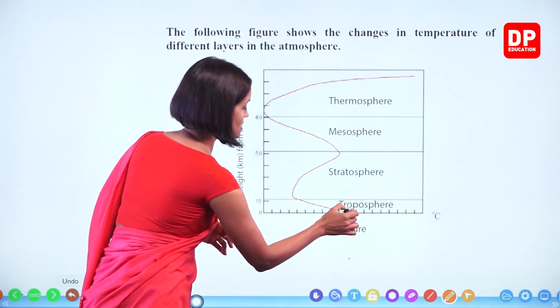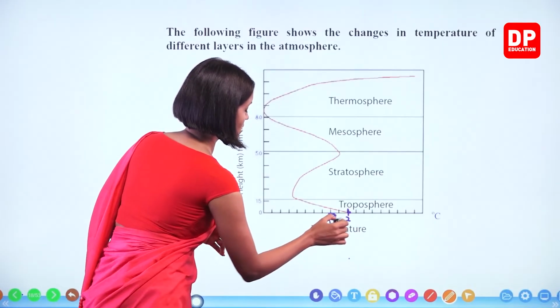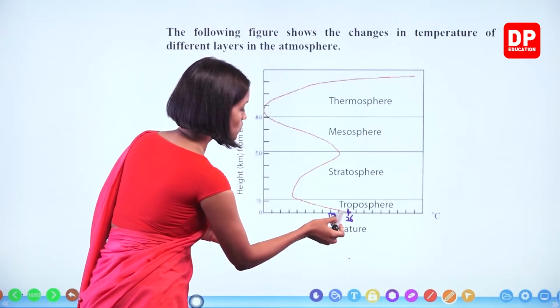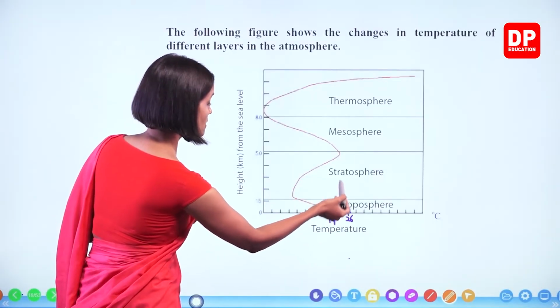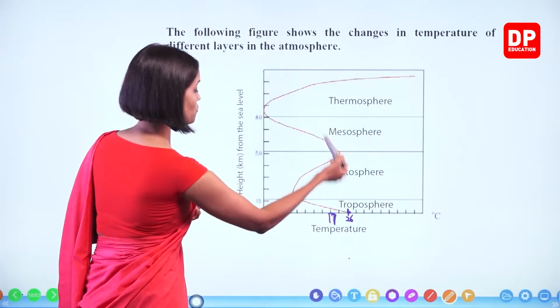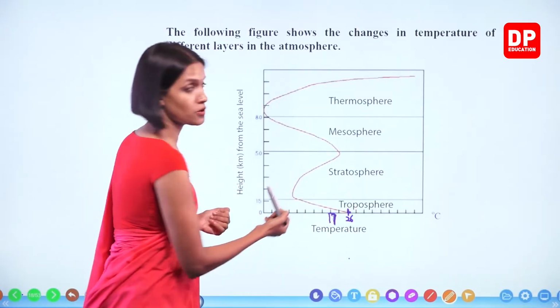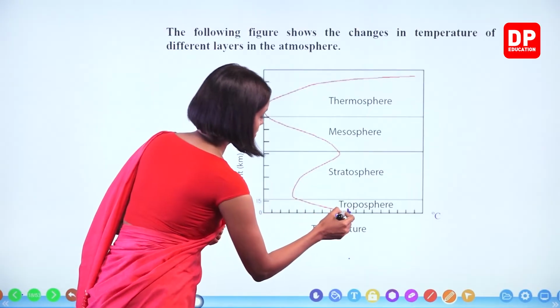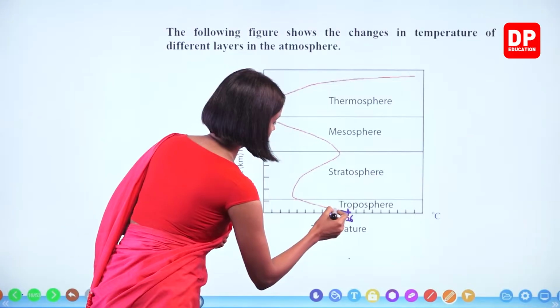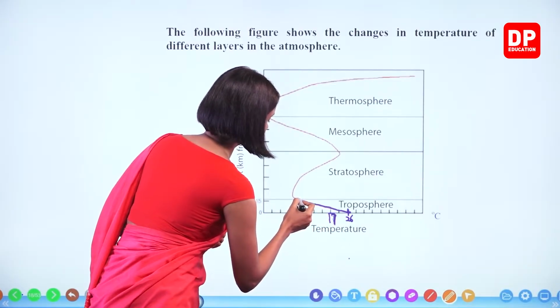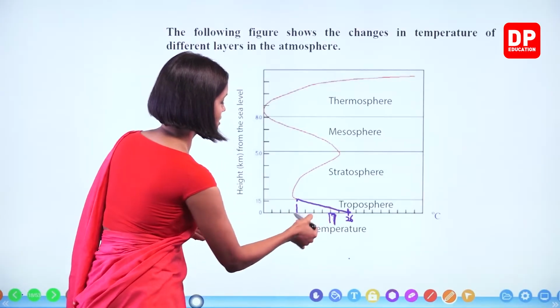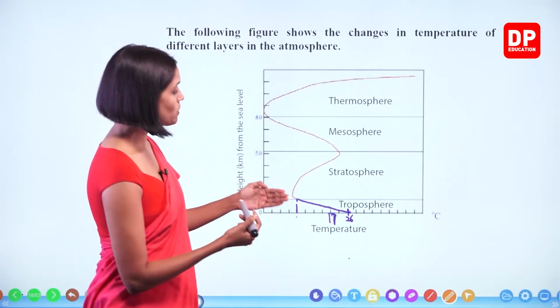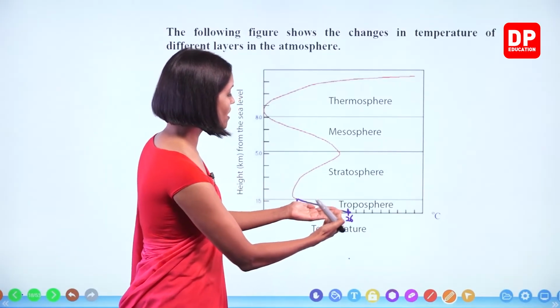Now here, if we consider this is 20, let's say 26, towards this side means the temperature decreases when we go up from the bottom to the top of the troposphere. See, look at this line. It decreases, right? Here the temperature is less than 26, which means when you go away from the earth,